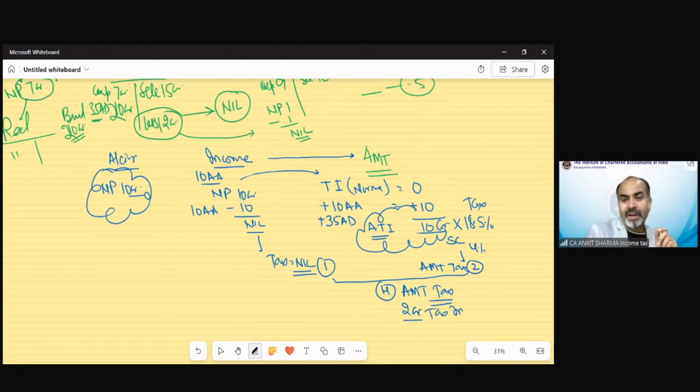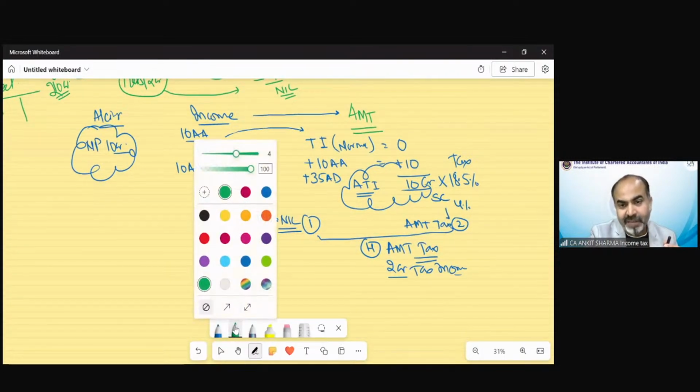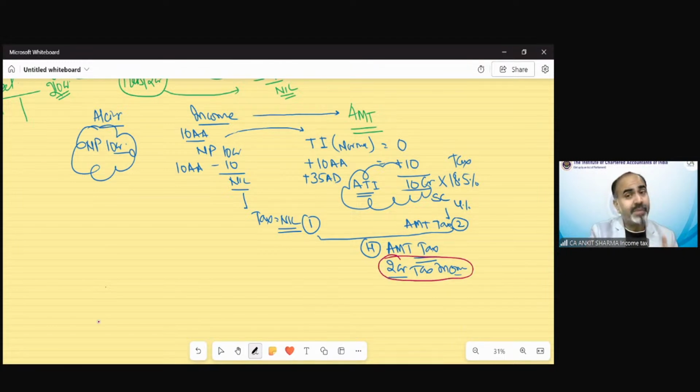This is your income tax liability for this year. Now the assessee will say, what is this? If I need to pay tax, then why is this deduction there? What is the benefit of claiming section 10AA when you have already taxed my income? And you promised that if I go for section 10AA, I am going to open my organization, my industry in a special economic zone, then I need not pay tax. And now you apply the AMT provision and you are asking me to pay tax of 2 crore rupees. So now income tax says, wait, this is tax and this tax can be claimed by you as AMT credit.